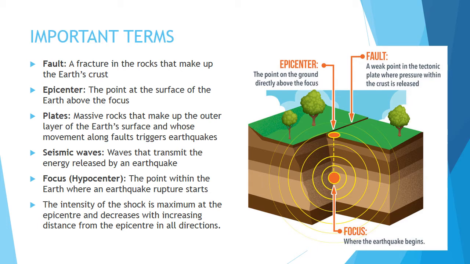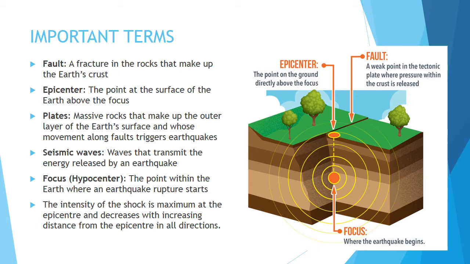Focus is the point within the earth where an earthquake rupture starts. So focus is an origin. It is the point from where the beginning of the earthquake takes place. The intensity of the shock is maximum at the epicenter and decreases with increasing distance from the epicenter in all directions.